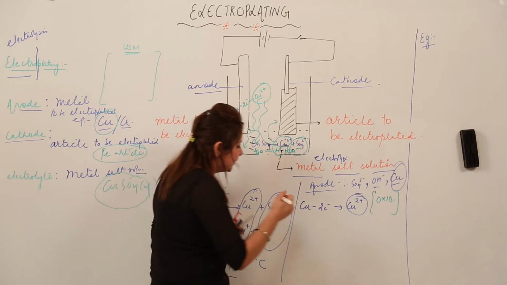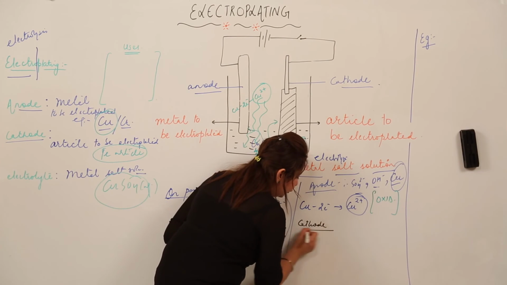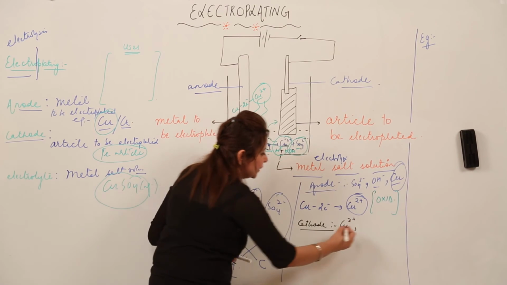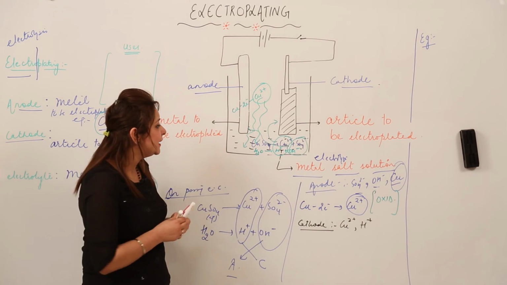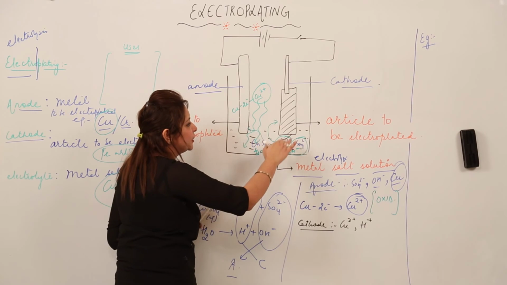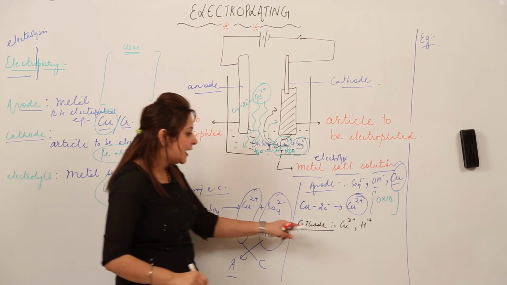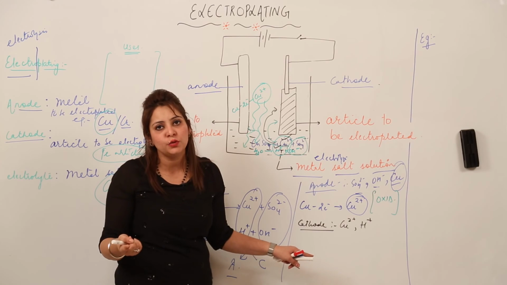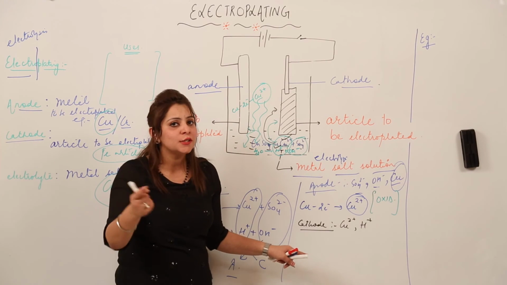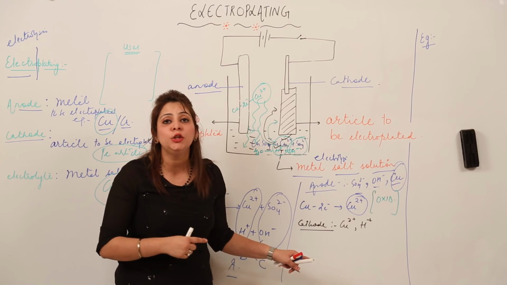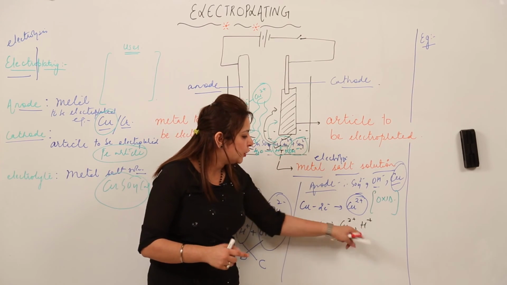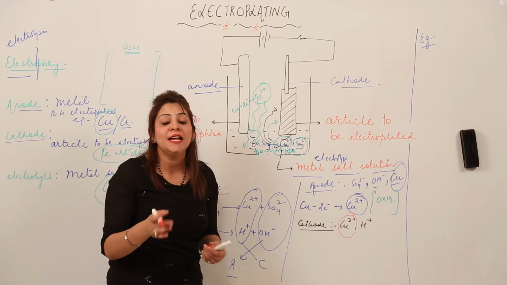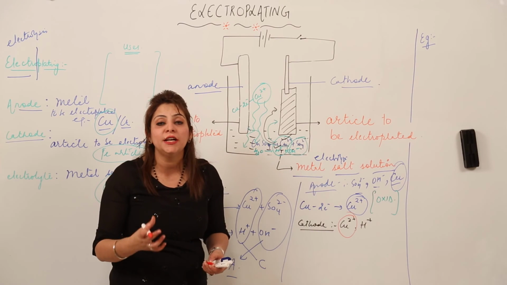Now let us see which ions will move at the cathode. At the cathode, Cu2 positive ion is going to move, and hydrogen ion is going to move. So these Cu2 positive ions and these H positive ions are going to move to the cathode. As these two ions move to the cathode, the ion which has the lower discharge potential is going to get discharged and undergo a chemical change. Look at the board: out of Cu2 positive and H positive, Cu2 positive again has the lower discharge potential. So Cu2 positive is the ion which will undergo a chemical change.